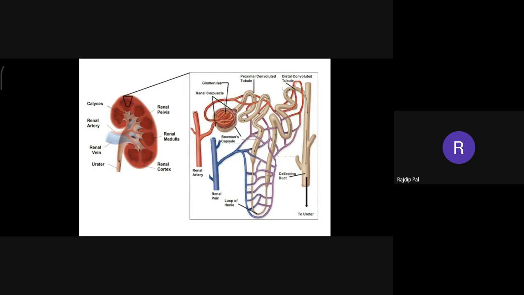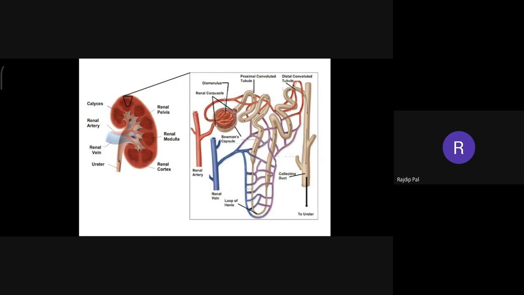Blood is coming through the renal artery, and this artery further divides into tiny arterioles, and these arterioles form the glomerulus. Here in the glomerulus, primary filtration is occurring.